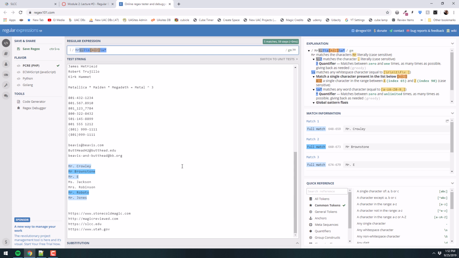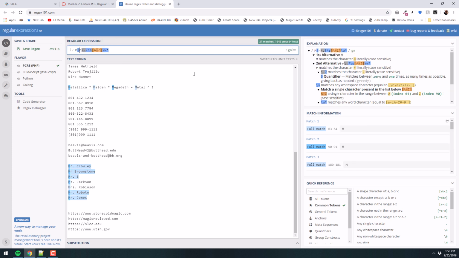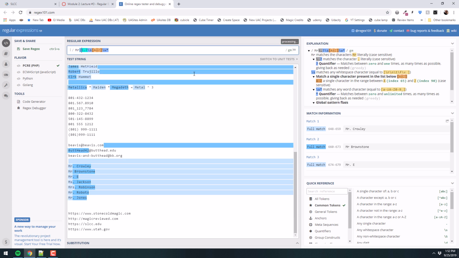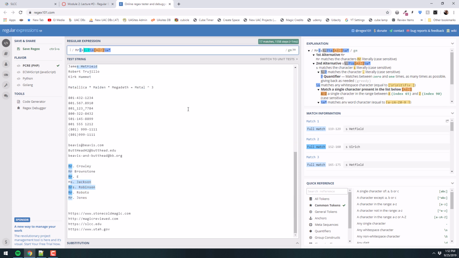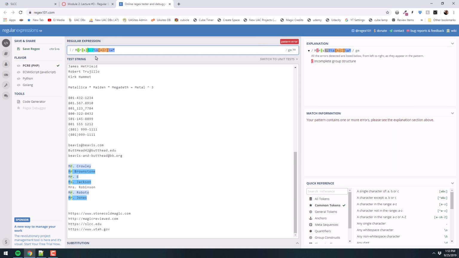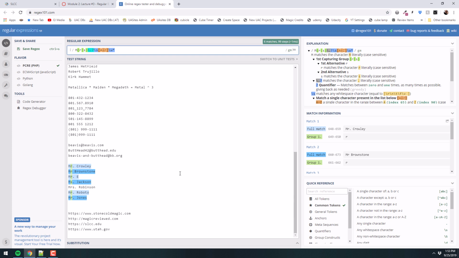What about the misses? Well, there's an or operator, right? So you can do this. I can say, give me an M, R, or an S, right? But the problem is it's not going to quite work unless we put this in a group marker, which is the parenthesis here, like so. So now notice Miss Jackson has been chosen. So the parenthesis there says, give me an R or an S or an RS, right?